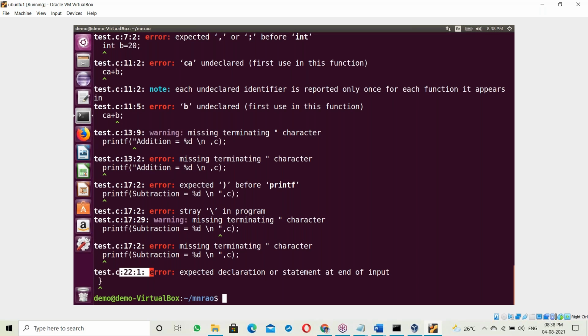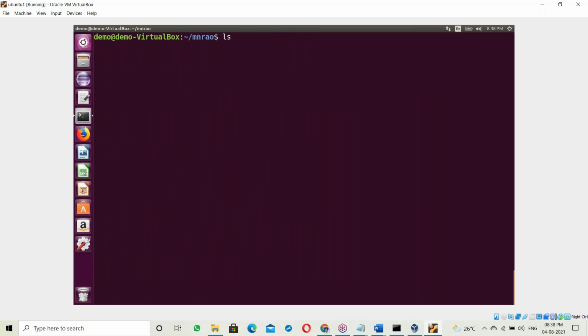The interpreter shows only one error. Any error comes, the interpreter stops. But the compiler is not like that here. The compiler checks the whole program from top to bottom and shows all the errors. Now let us correct all the errors here. We should correct all the errors.